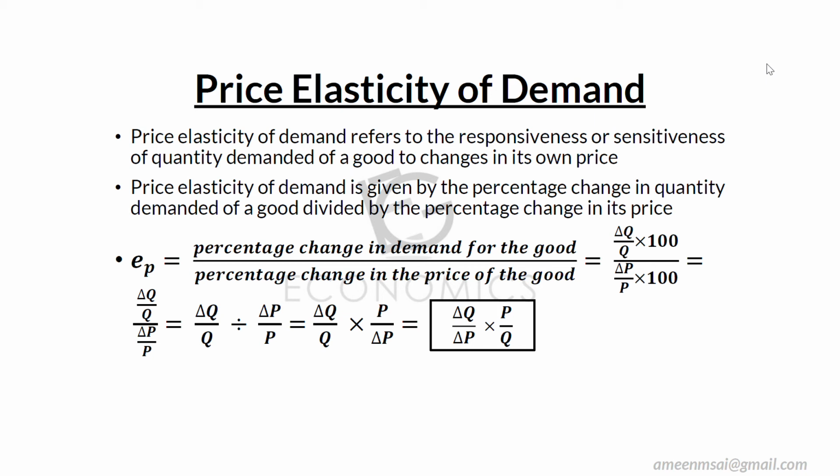Okay, fine. 2 by 10 into 100, divided by change in P. So what is the change in price? How much has the price changed? The price has risen from 5 to 10. So the change in price is 5.